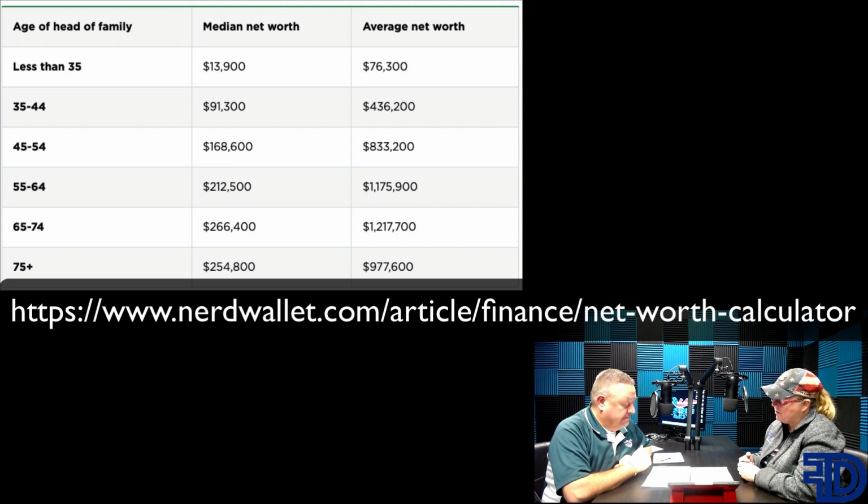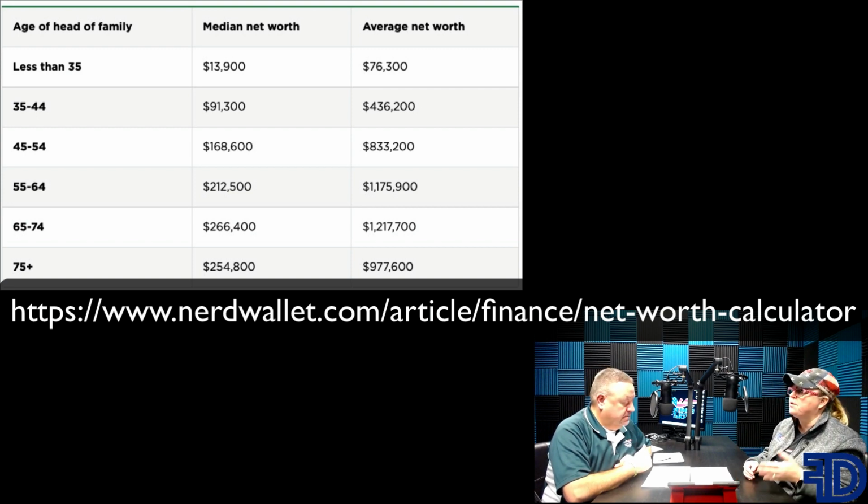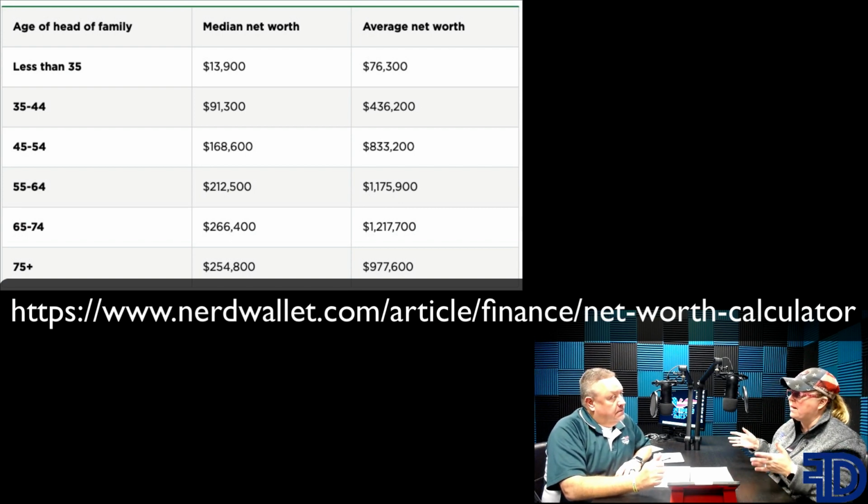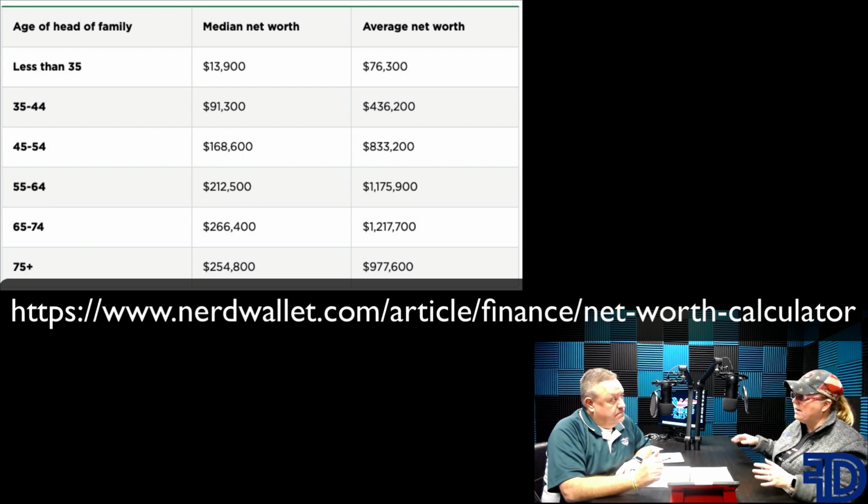Well, I just think it shows how important it is to be focused on building your net worth and starting earlier. If people had more financial education at an earlier age, then these numbers would be greater across the board. And I don't think there would be that delta or difference between median and average being so big. And I think that's what we're trying to do here, is provide financial education to people no matter how old you are, whether you're 18 or whether you're 60. It doesn't matter. What matters is you take the first step towards building it, because the more you build, then the closer you get to the average, which brings the median up.